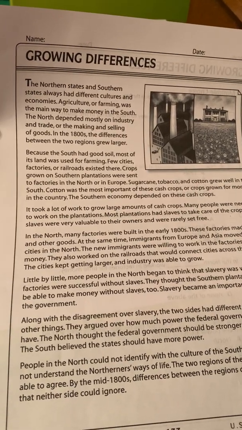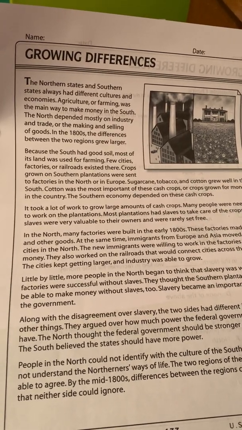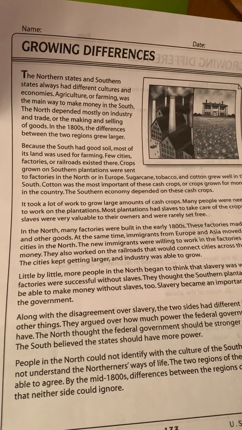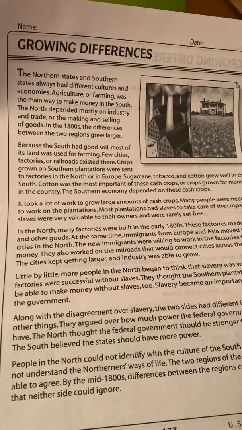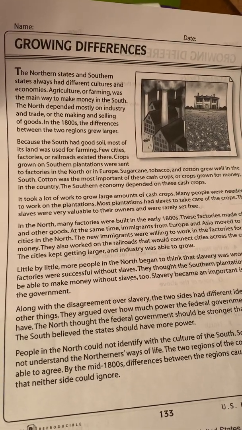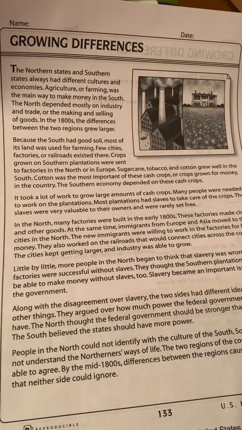Because the South had good soil, most of its land was used for farming. Few cities, factories, or railroads existed there. Crops grown on southern plantations were sent to factories in the North or in Europe. Sugarcane, tobacco, and cotton grew well in the South. Cotton was the most important of these cash crops.